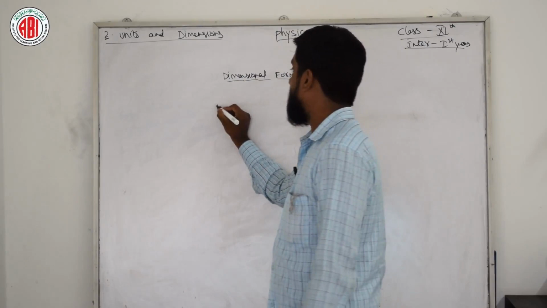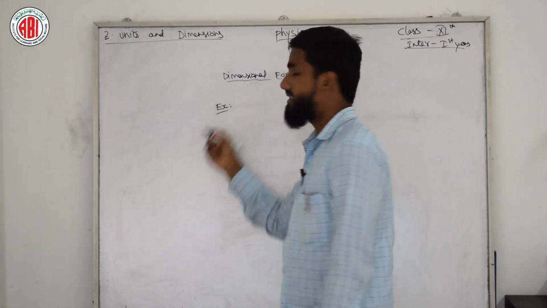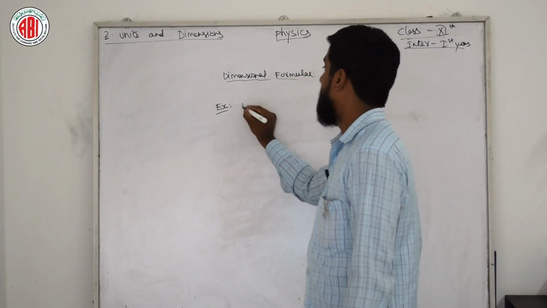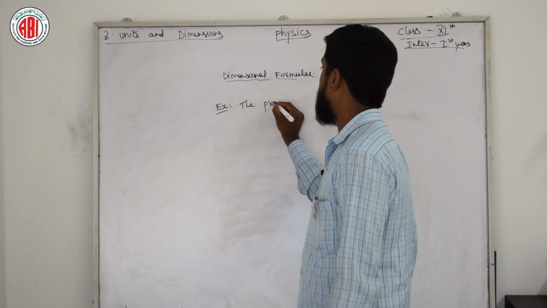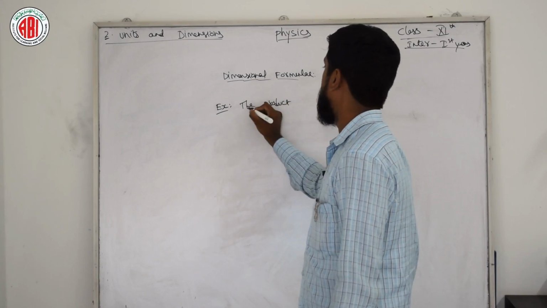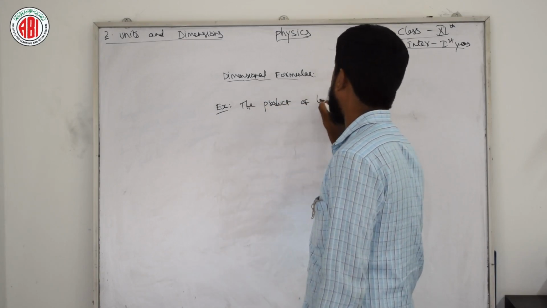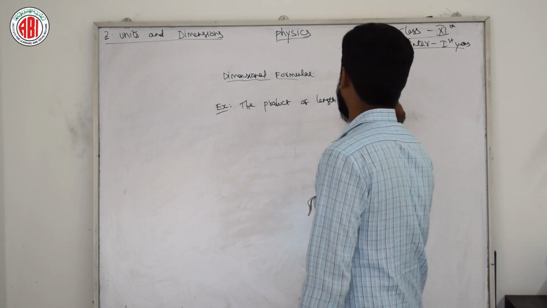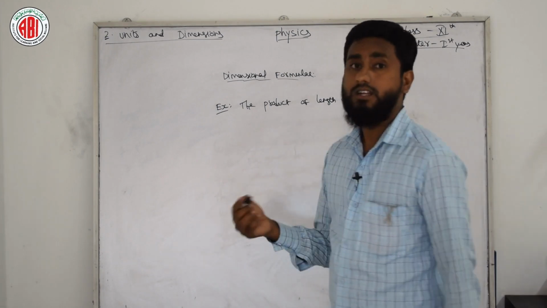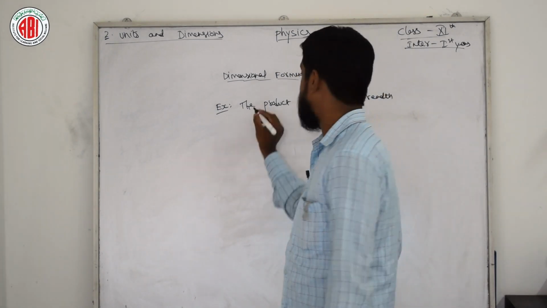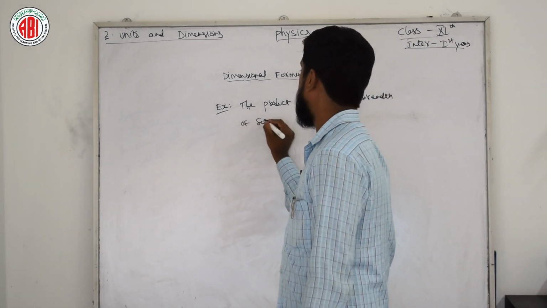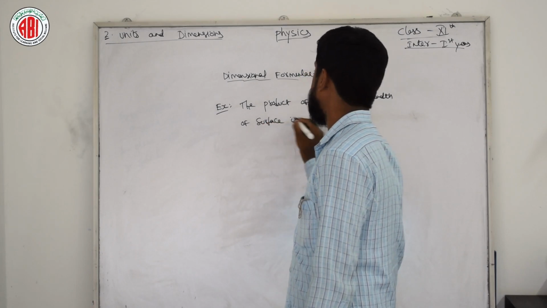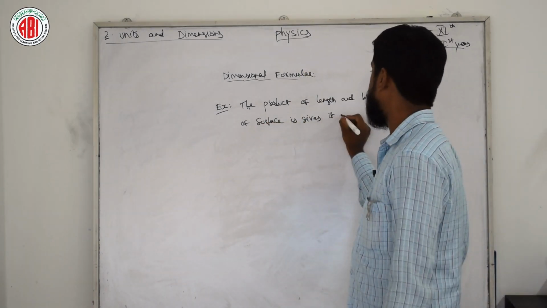Now the complete explanation of this dimensional formula you can see here. The product of length and breadth of a surface gives its area, isn't it?